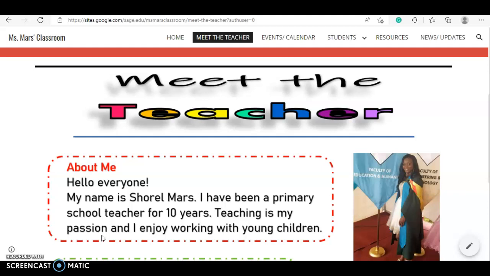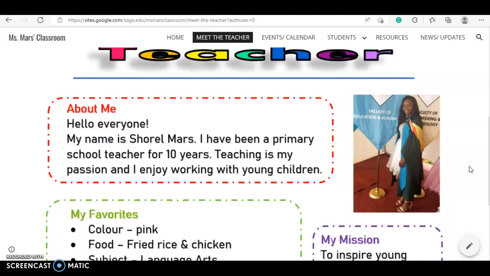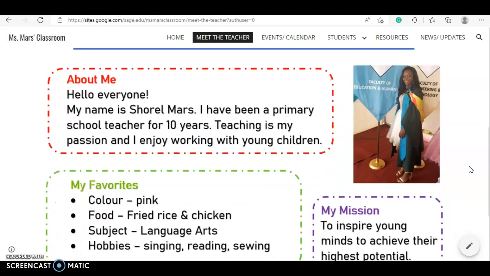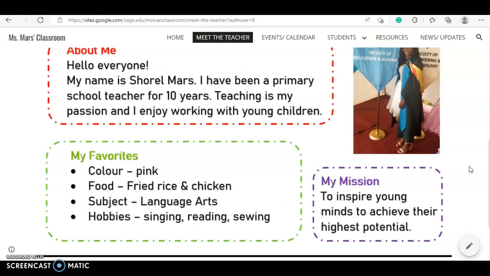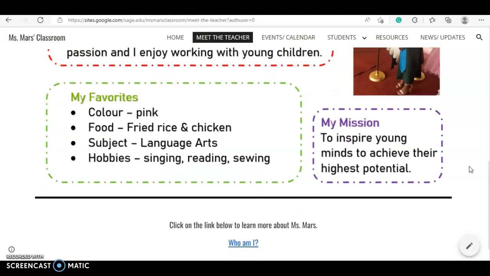It gives information like my name, how long I've been a primary school teacher, my passion, and it also includes a photo of me when I graduated from the university, so they can see who this person is that they're reading about. It also includes my favorite color, food, subject, hobbies, and my mission, like I said, is to inspire young children to achieve their highest potential.